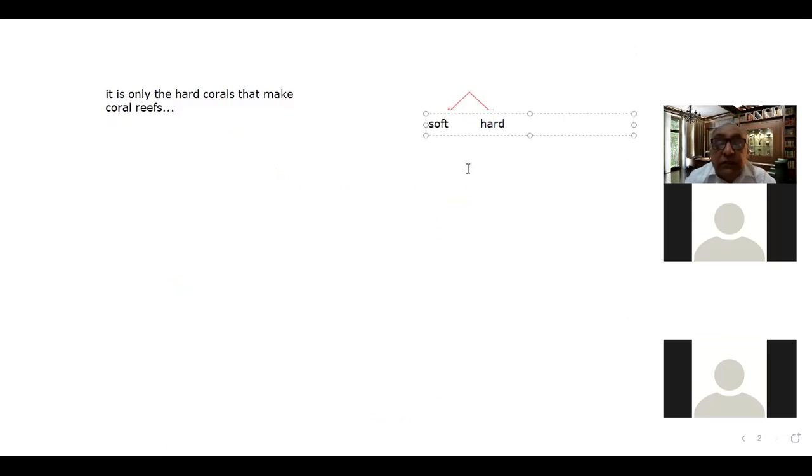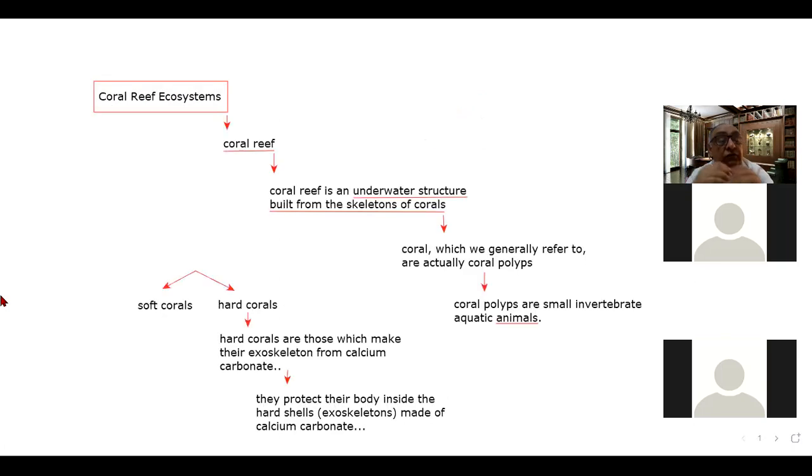The soft corals don't make reefs, and it is the hard corals only that make reefs. Okay. You can note the first slide, please. Is it done? Okay.